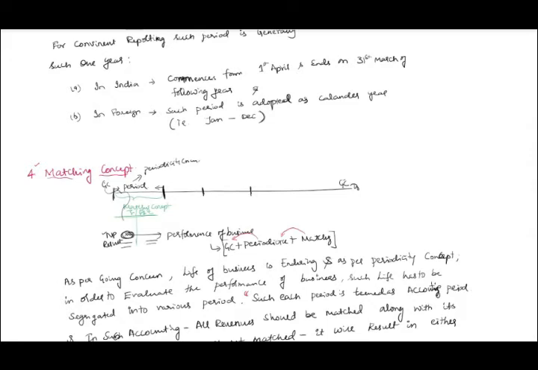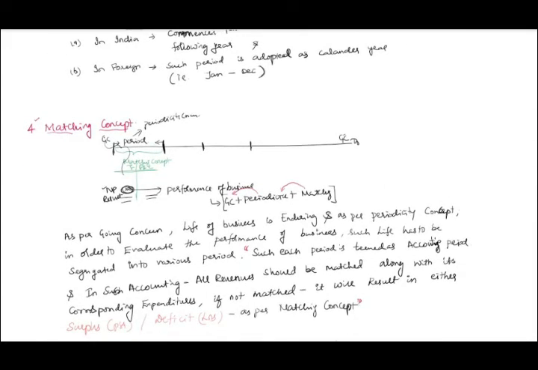So if you are preparing accounts, you have to prepare for a certain period. Usually it can be any period, but for convenient reporting we will prepare for 1 year. It is not as per the periodicity concept. In order to evaluate, we have considered that as 1 year. Is it as per the periodicity concept that it is 1 year? No. So today my students have understood that it is not 1 year. Yes or no? Yes, sir.